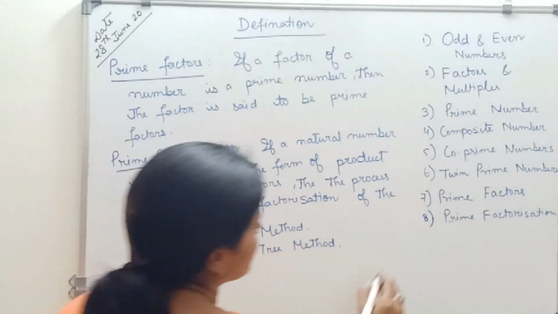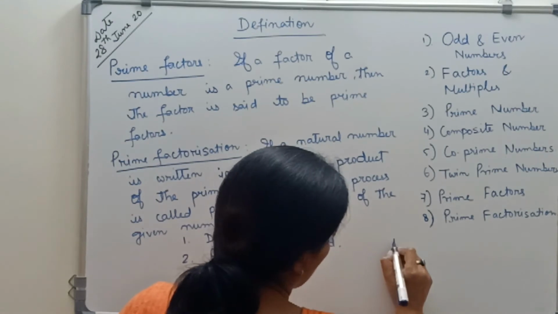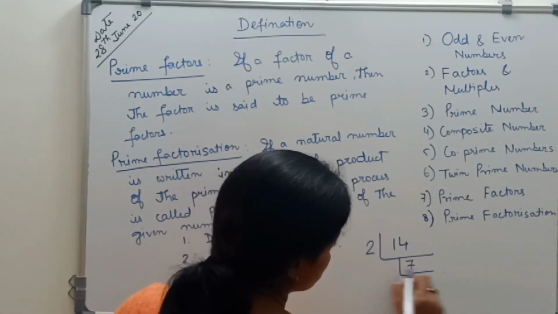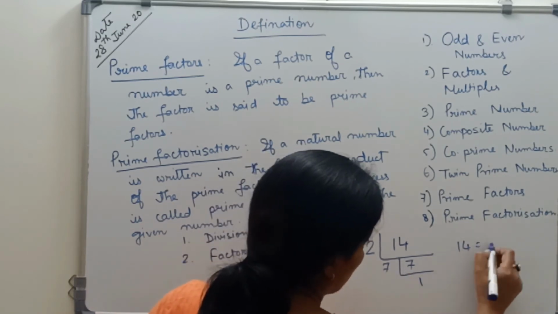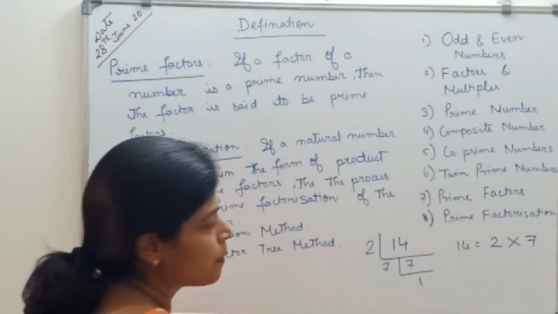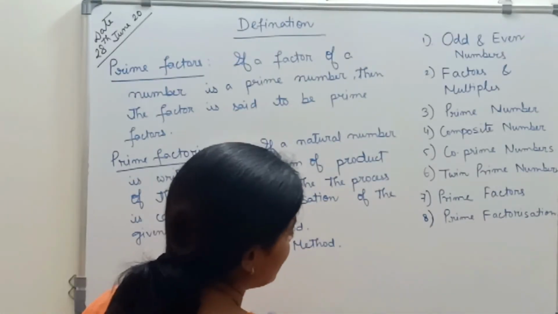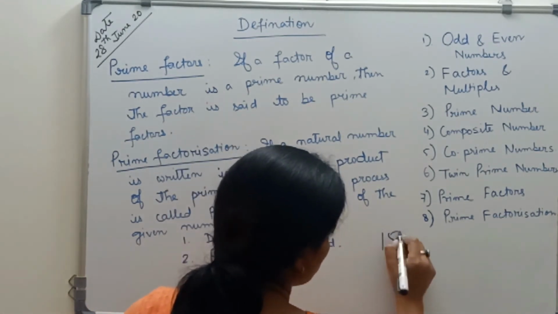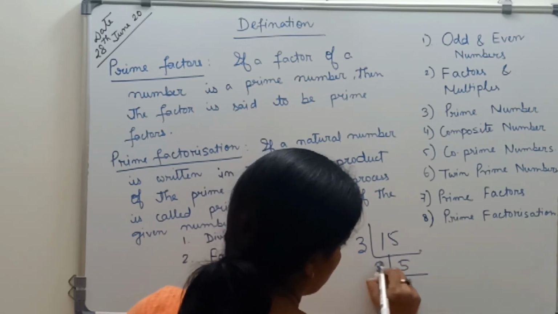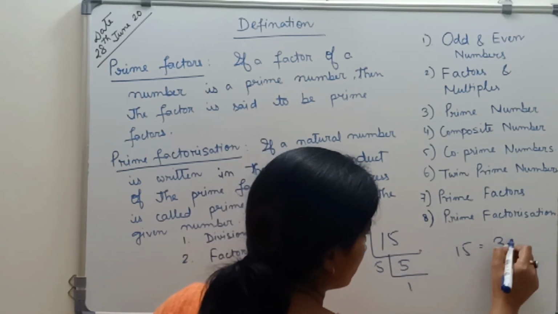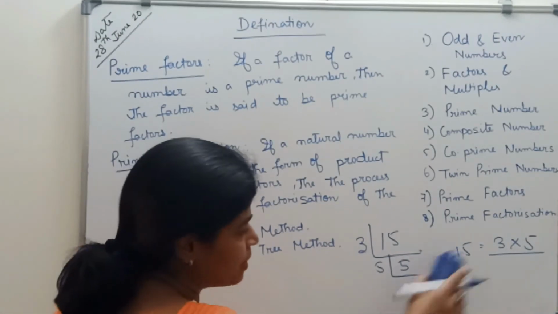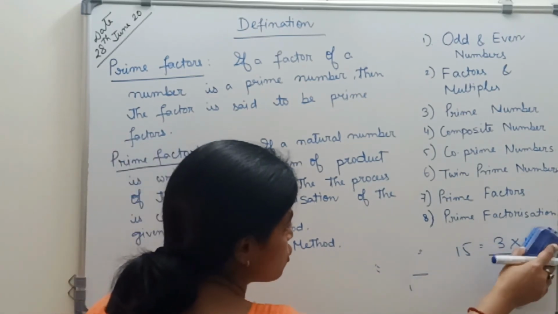One is the division method. How can we do it? Suppose I have taken 14. How to divide? 2 7s are 14. Any more? 7 1s are 7. So 14 I can write as 2 into 7. These both are prime numbers. Again, if I take one more number, suppose 15. How can I write? 3 5s are 15. Any more? So 15 can be written as 3 into 5. So this is the prime factorization of the number 15. This method is called the division method.